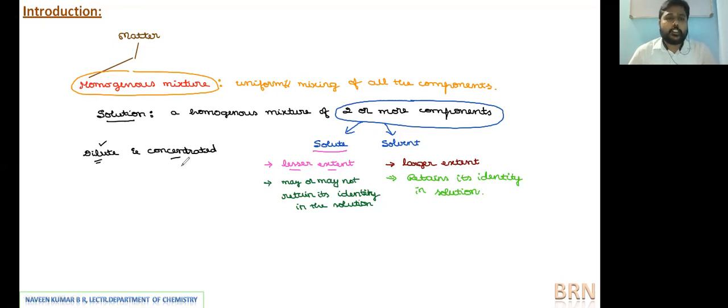By concentration terms, the quantities used to express the concentration of a solution, we'll try to take in the next concepts. Hope this basic overview of solution is clear. Now, with respect to the syllabus, we have binary solutions to learn. Hence, we'll start our importance with respect to solutions as binary solutions.